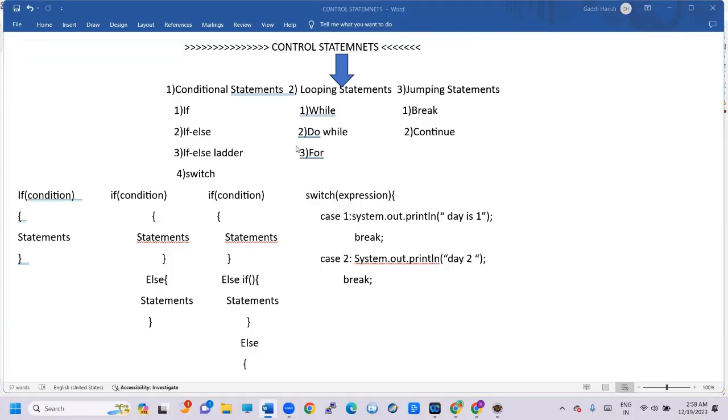Hi friends, today we will discuss control statements in Java. Control statements are very important in Java. Without control statements, there is no Java. So it's very important in Java.